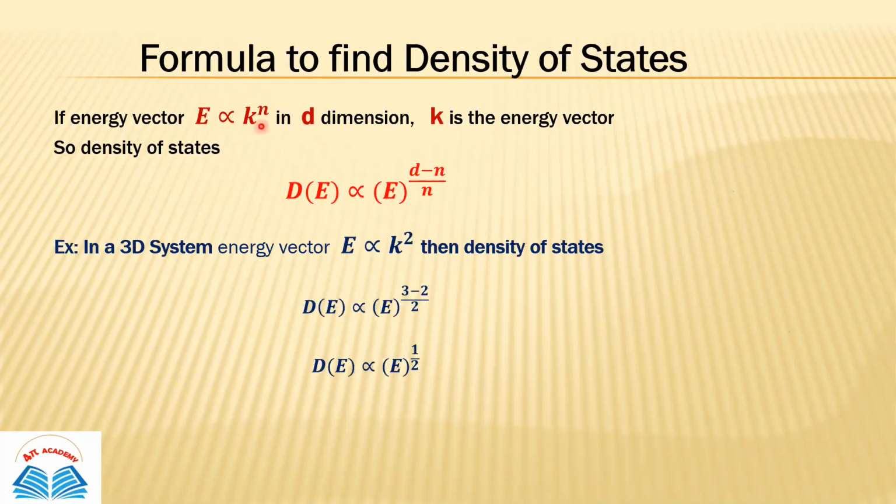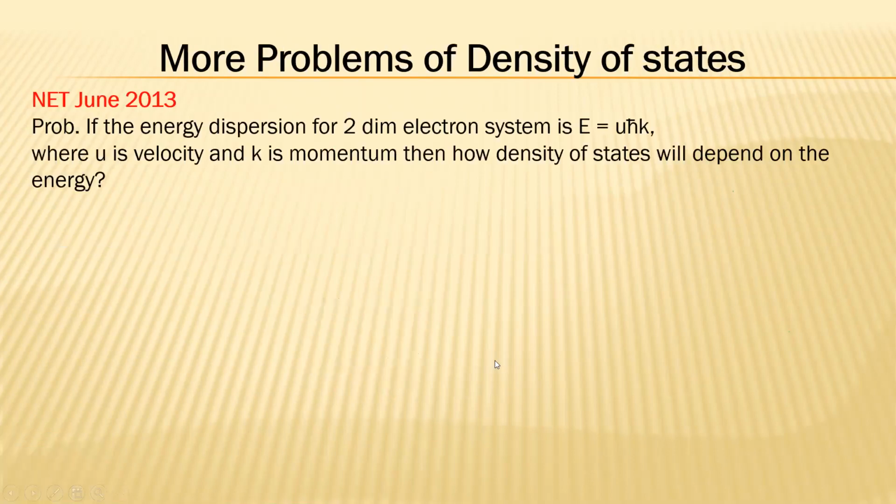Let's take an example. In a three-dimensional system, energy E is proportional to k square, and you have to find the density of states. The density of states is proportional to E to the power (d minus n) over n. Here d is 3 and n is 2, so (3 minus 2) upon 2. So the density of states will be proportional to E to the power half. This is how you can calculate.